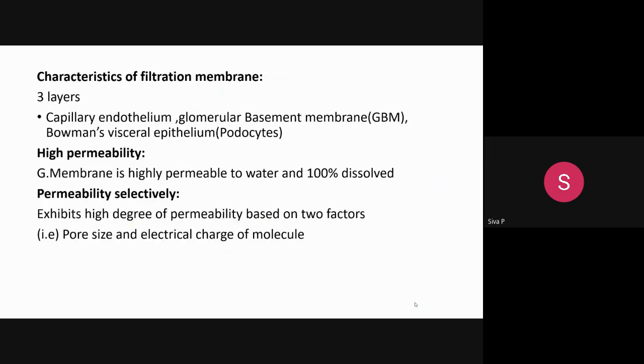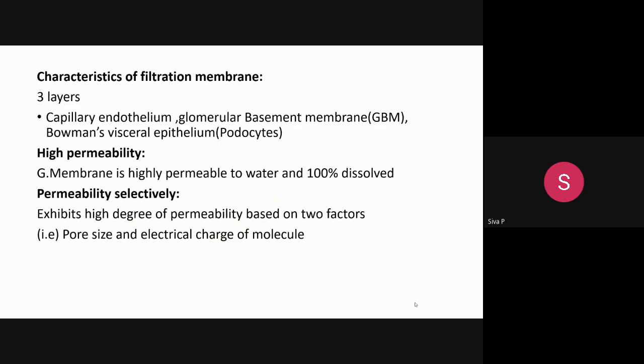So here, what is high permeability? When filtration occurs with high permeability, water will come into the glomerulus without any disturbance, the ions will maintain the isosmotic level, and the whole molecules will be filtered. Okay.